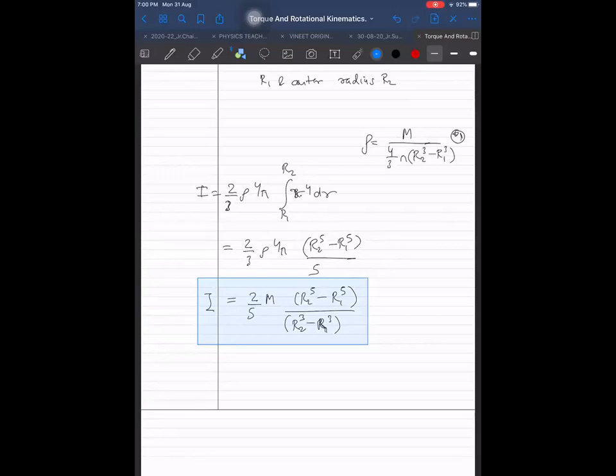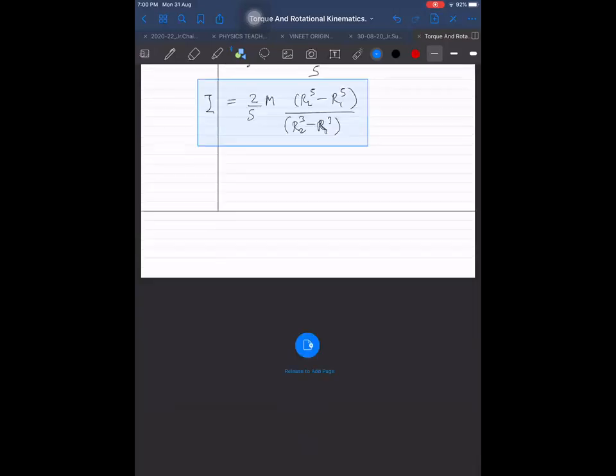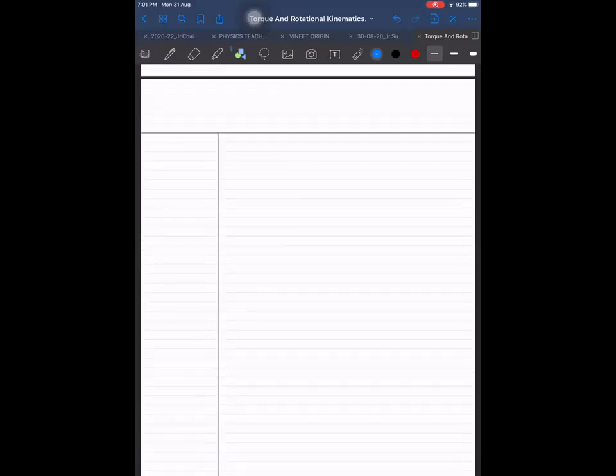we can think of a cube. One similar, interesting thing I would like to tell you here. Let me say I'm giving you a hollow cube. What will be the moment of inertia of a hollow cube? Can you find out for a hollow cube? You already know the formula for a solid cuboid, but for a hollow one I want to find out.